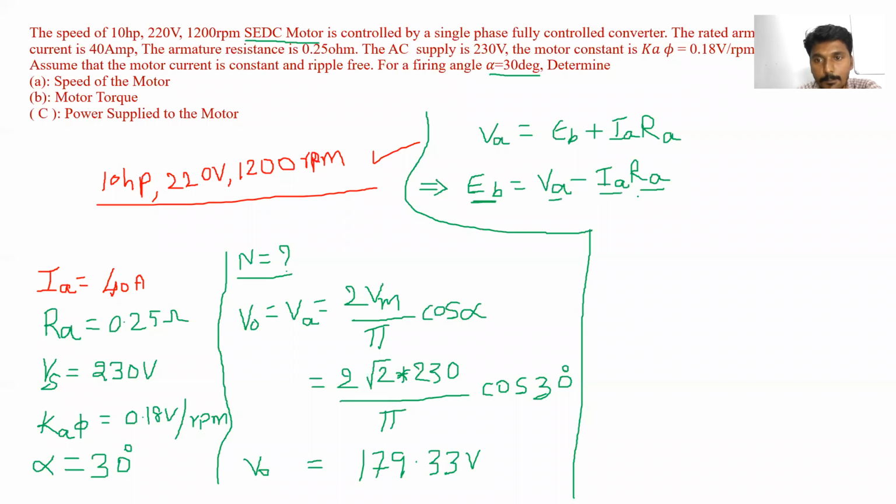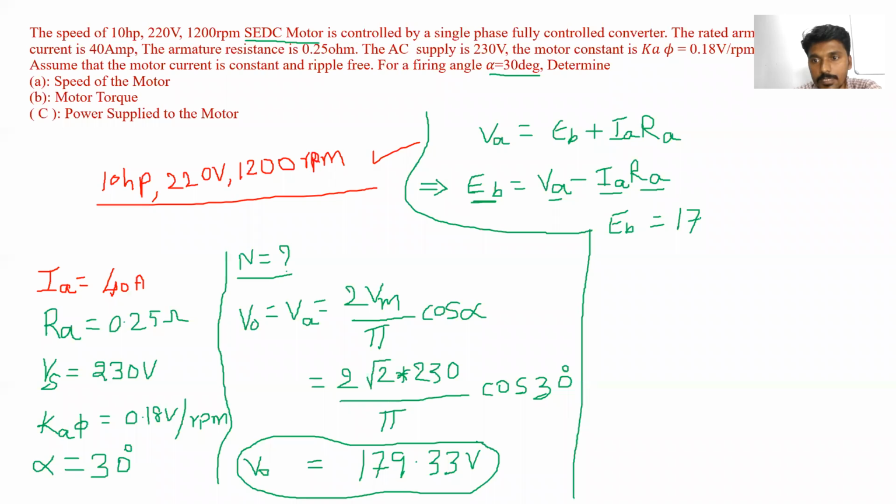Can we find it? EB is equal to VA. What is the value of VA? VA is equal to V0, how much?